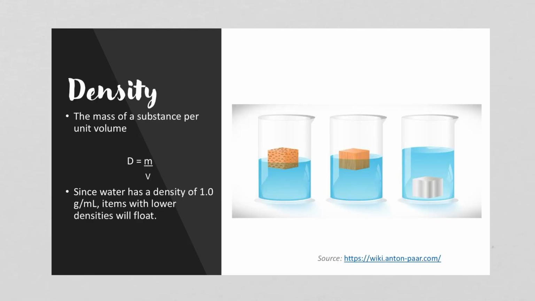Density is probably something you dealt with before as well. That's the mass of a substance per unit volume. So density is equal to the mass divided by the volume. And because water has a density of 1 gram per milliliter, items with lower densities than that will float, and items with higher densities than that will sink.